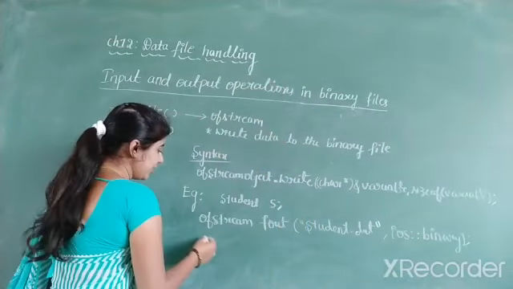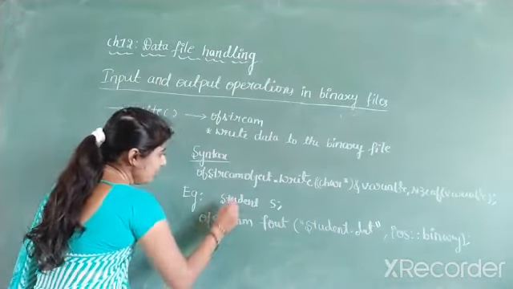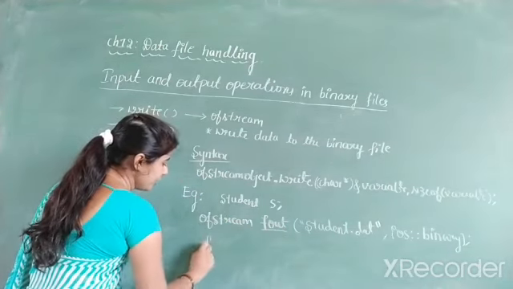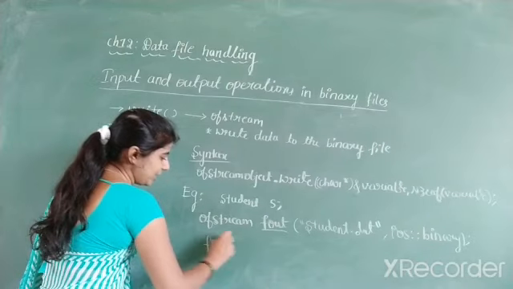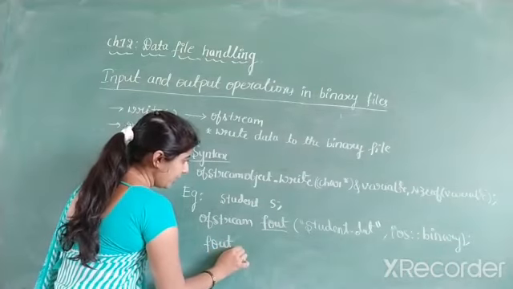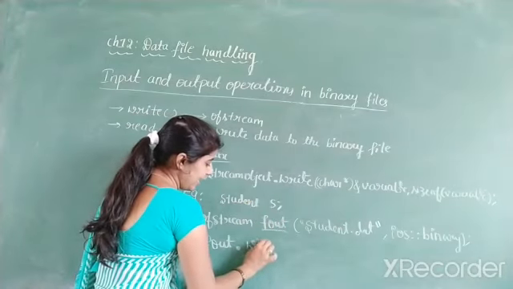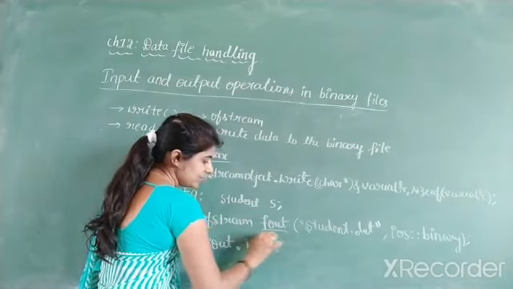Then I want to write data to that. So now observe. First we have to write the OFStream object. What is the OFStream object? F out is the object name. Then dot operator. Write the function name. What is the function name here? Write is the function name.